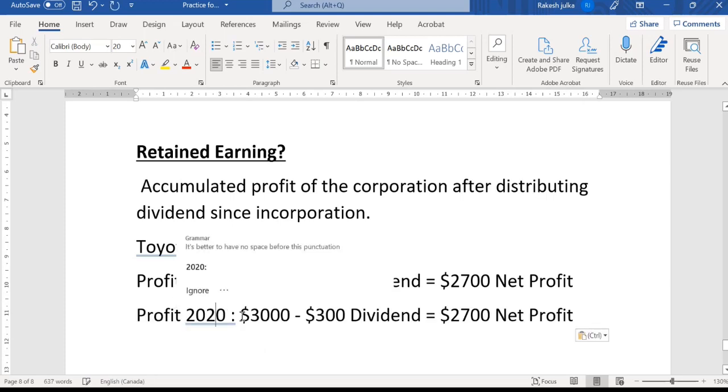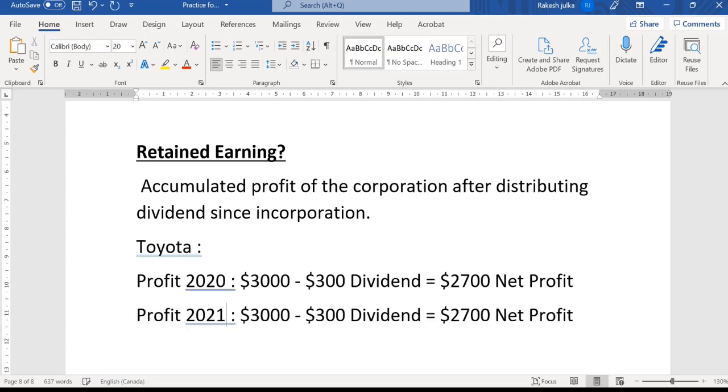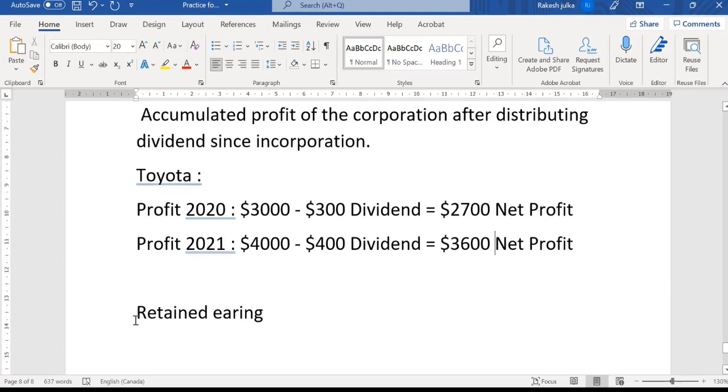For example, 2021 is going on, and in this case there is a profit of $4,000 and 400 is the dividend, and the rest of the amount will be 3,600. So 3,600 profit for 2021 and 2,700 profit for 2020. The total of these two will be known as retained earning, right?